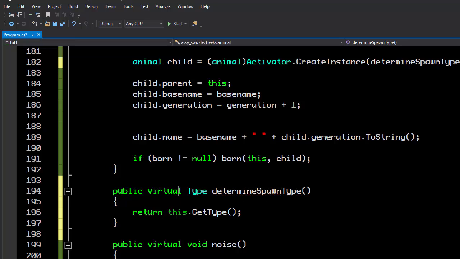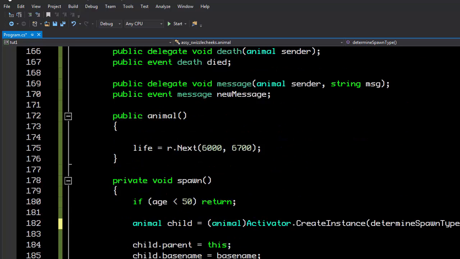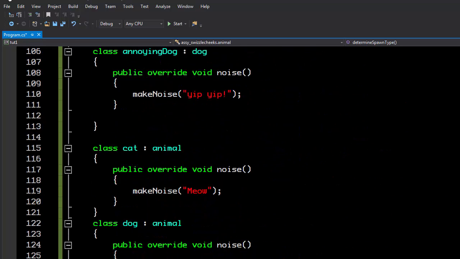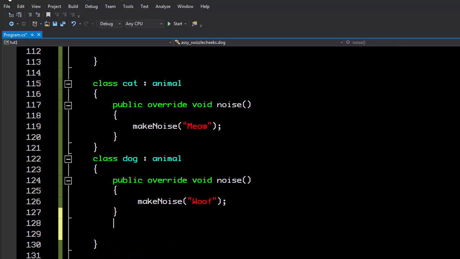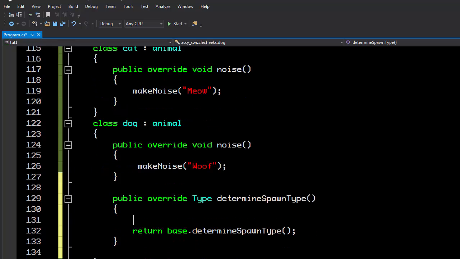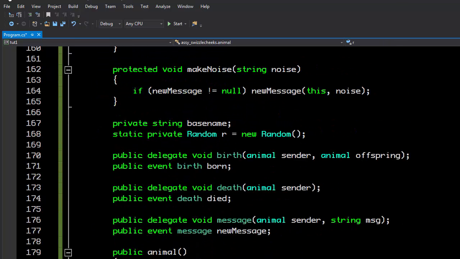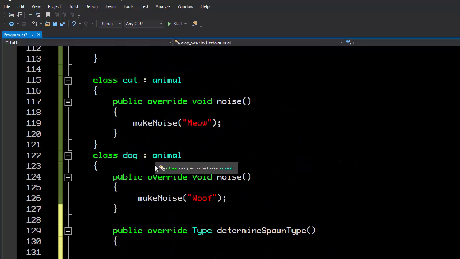So now nothing will be different, except that if I really want to, up here, I can override that. A dog, while a cat will continue to inherit that function and continue to make more cats, I can override determine spawn type. Let's make this randomizer protected, so that our inheritance can use it.